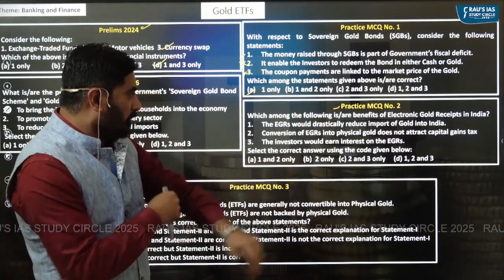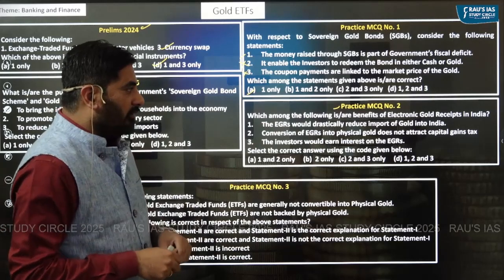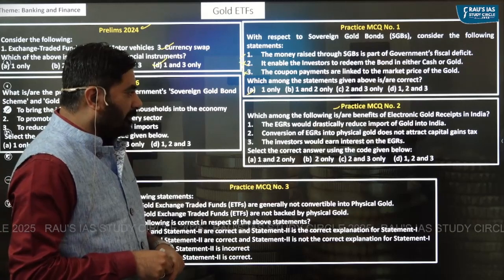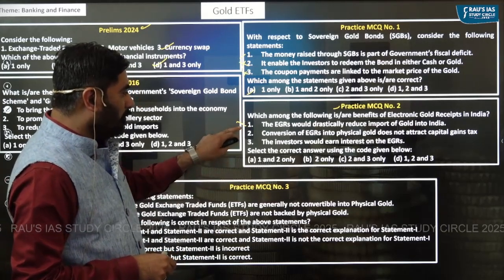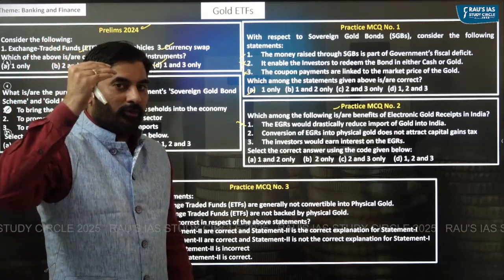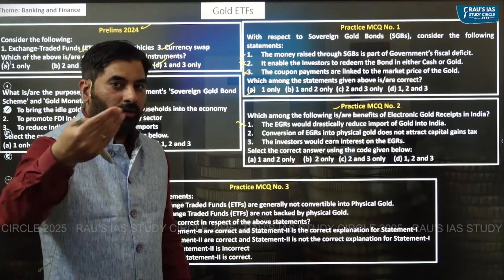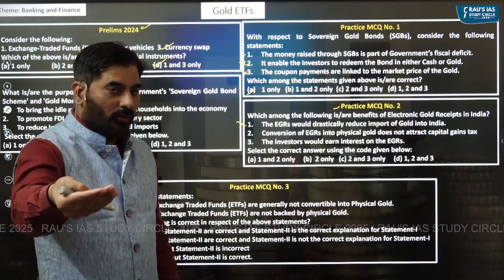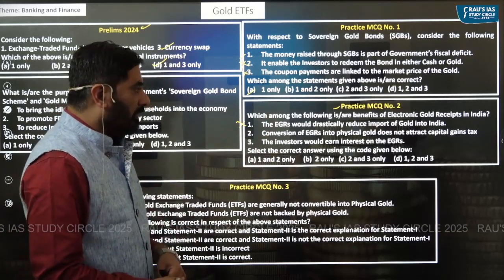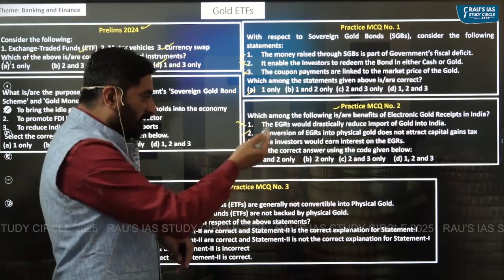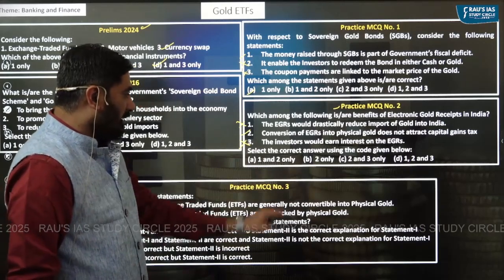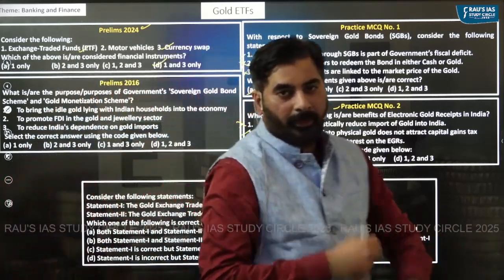Practice MCQ number 2. Which of the following are benefits of electronic gold receipts in India? The electronic gold receipts would drastically reduce the import of gold. It has nothing to do with import of the gold, right? Because large importers will import gold, store it in the safety vault, and the gold gets converted into electronic gold receipts. Conversion of EGRs into physical gold does not attract capital gains tax. It is correct. Investors do not earn interest on EGR. Right answer is 2 only.